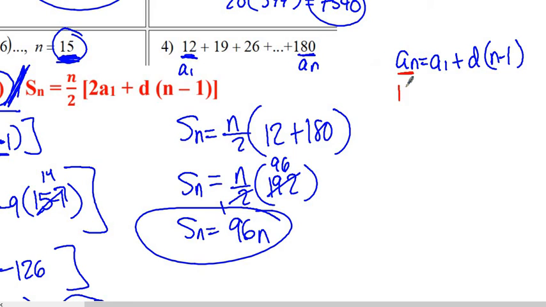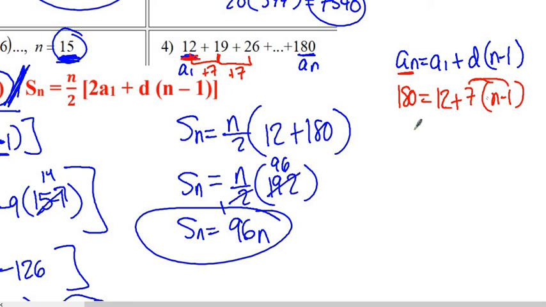We know that our last term is 180. We know that our first term is 12. They didn't tell us directly, but we can find out that the common difference here must be 7, because we're going up by 7 each time. And then we don't know n, but we're about to find it right now because we have everything else we need except for n. So let's solve for that.